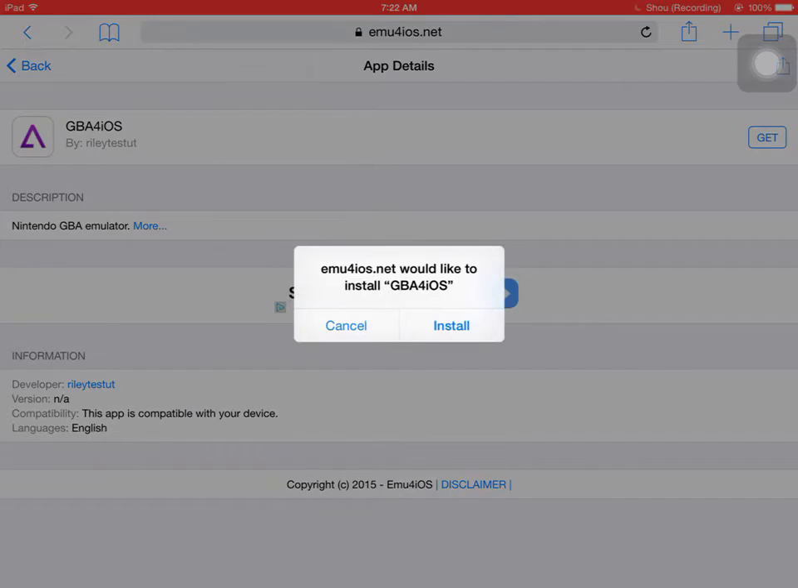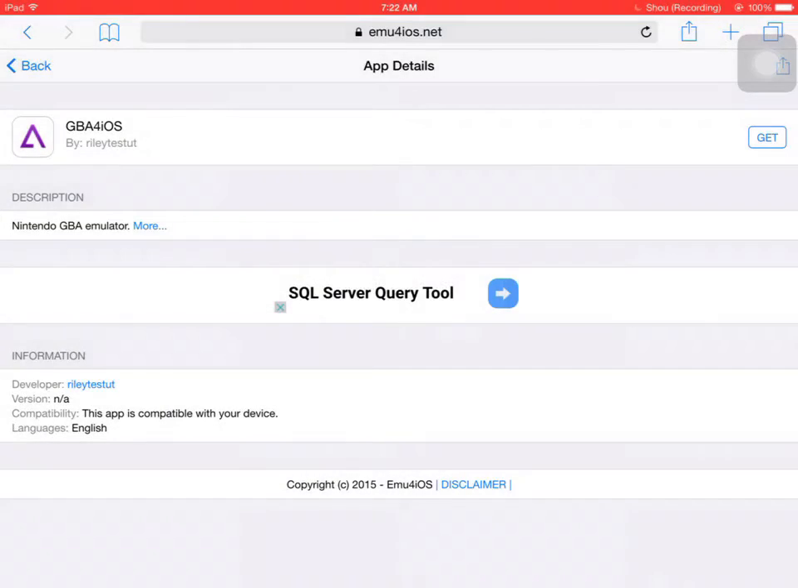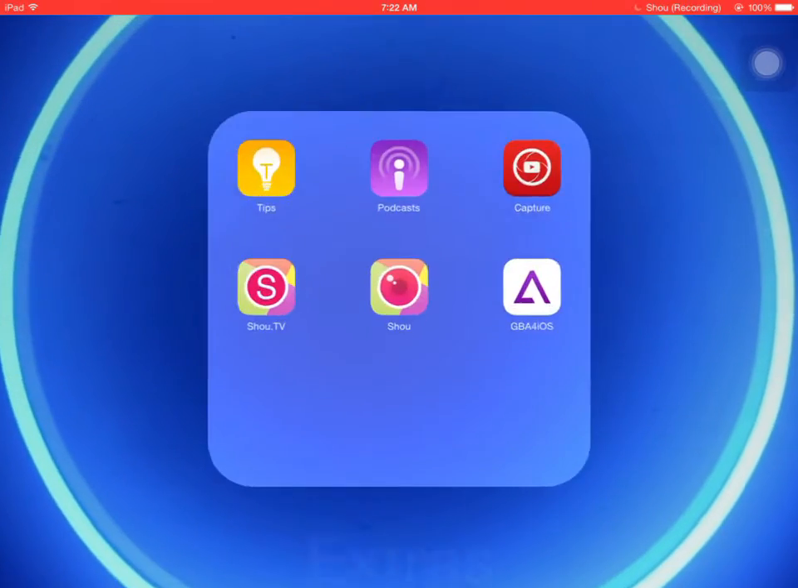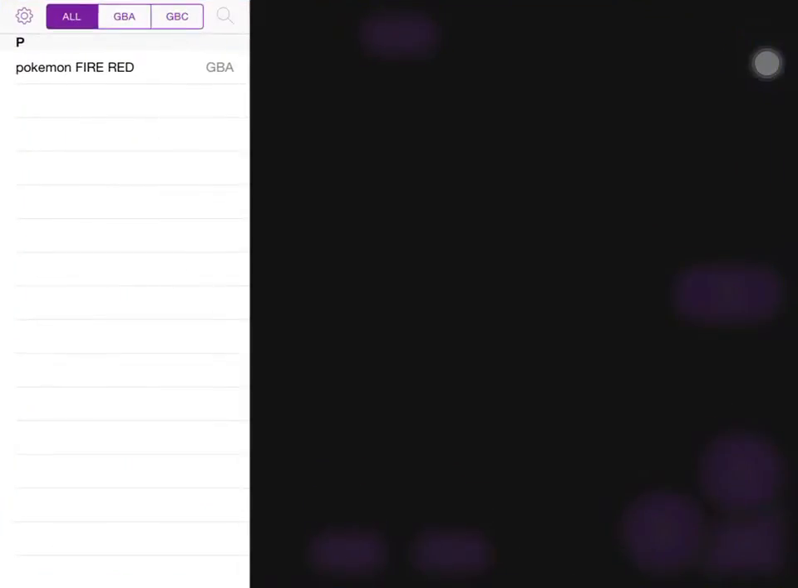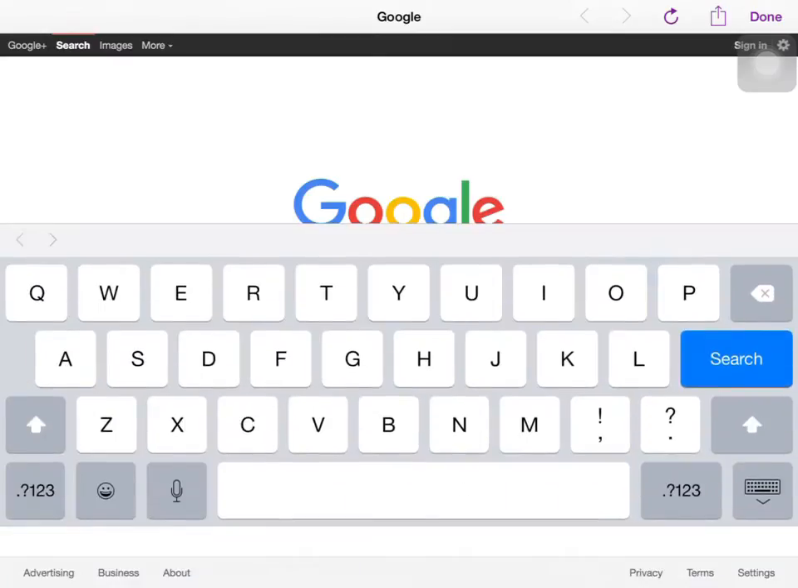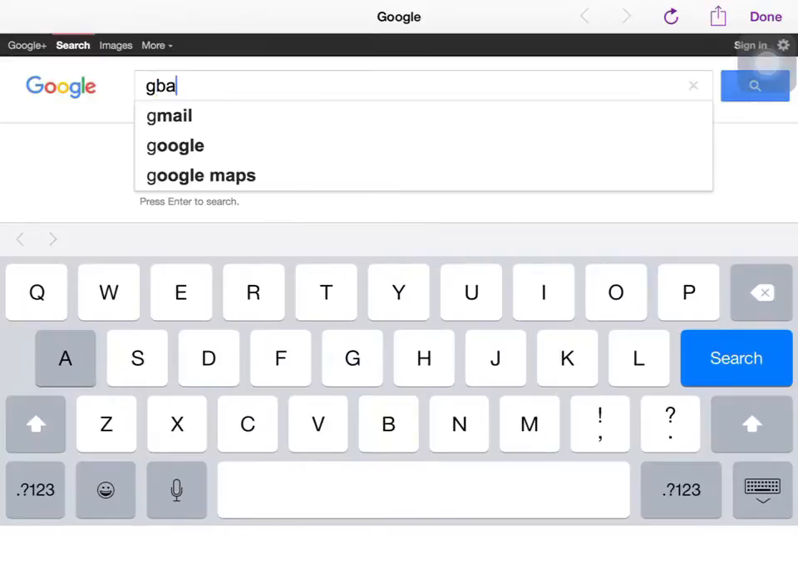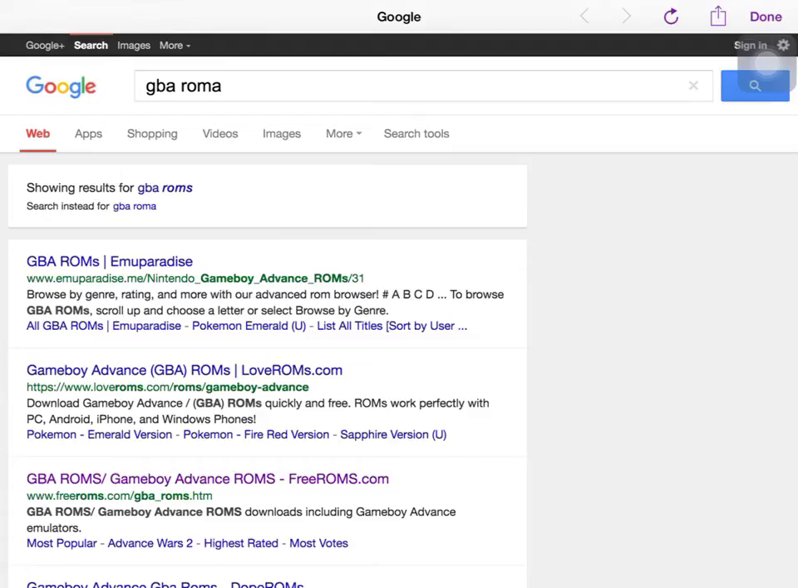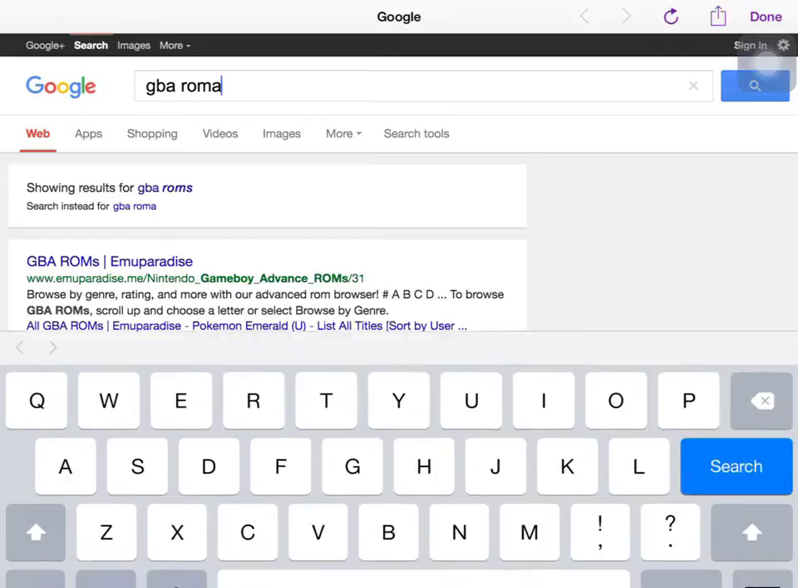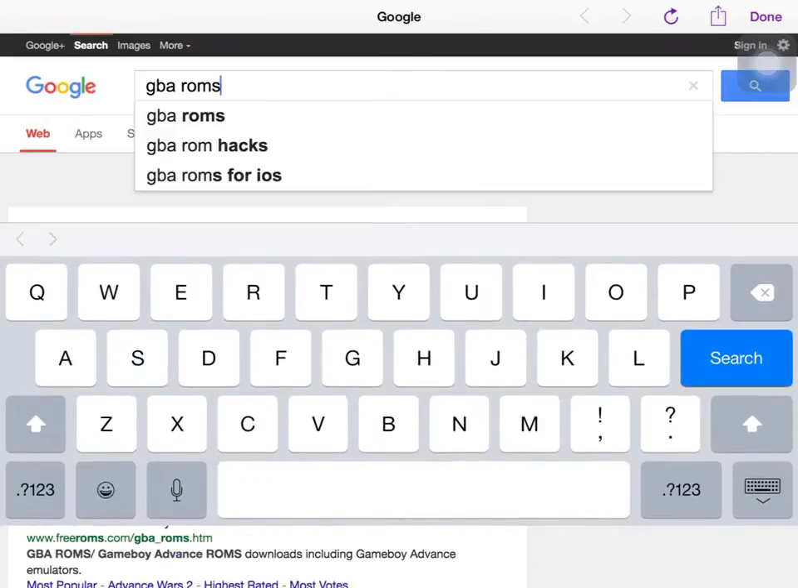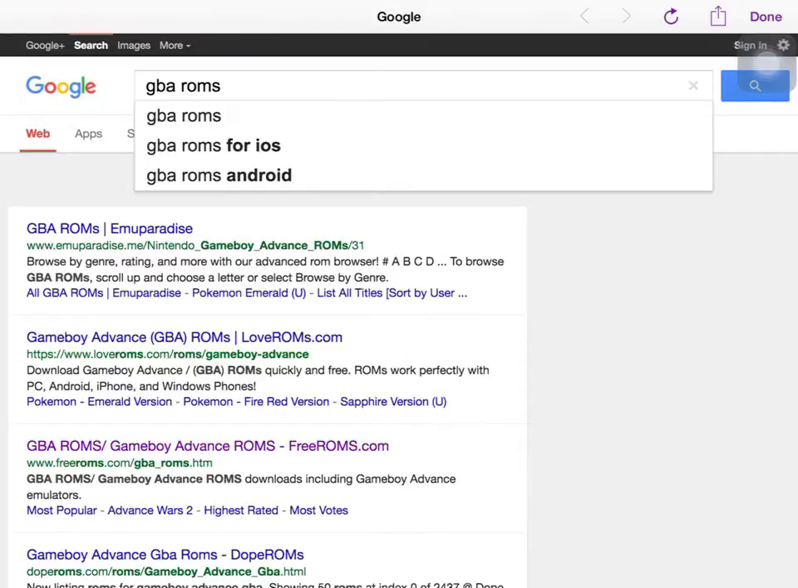And then it says, would you like to install GBA4iOS? I press cancel. I don't want to get it because I already have it right there. So just go to Google and search up GBA4iOS ROMs. Oh no, ROMs, mistake. And then you'll see Game Boy Advance.